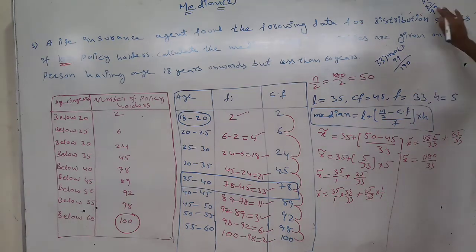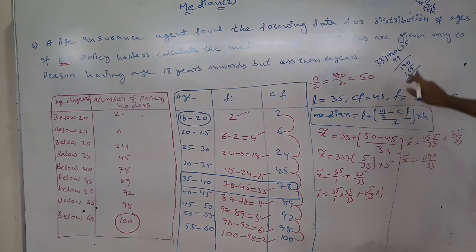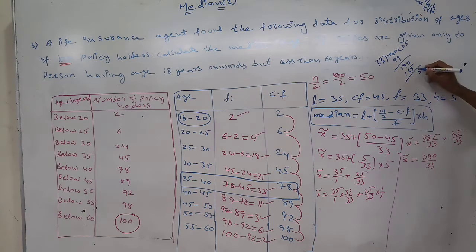Now 33 into 5: 5 threes are 15, so 165. 190 minus 165 is 25. Now take the decimal point and a 0.